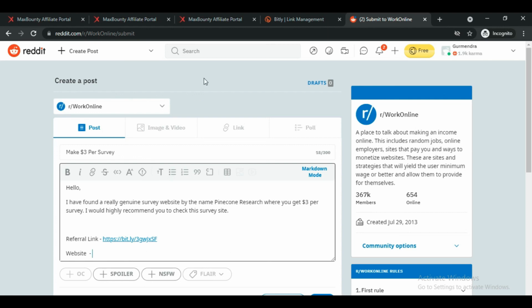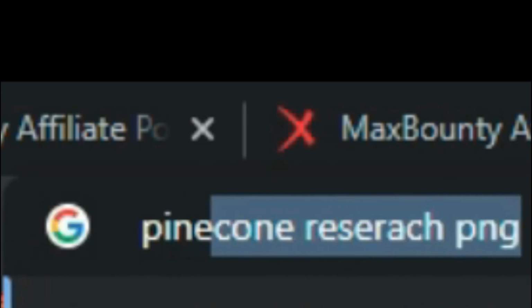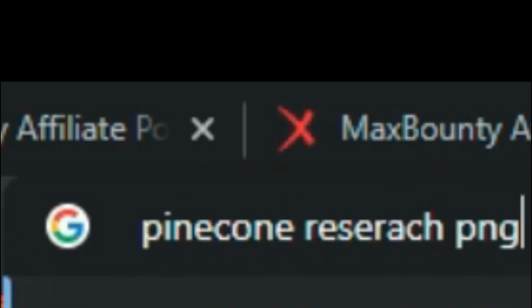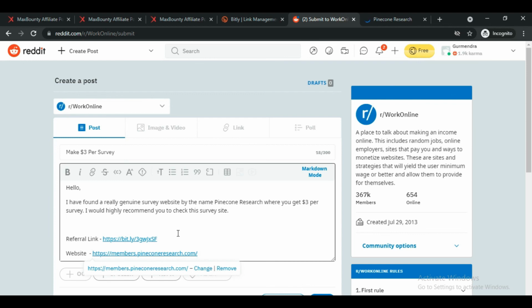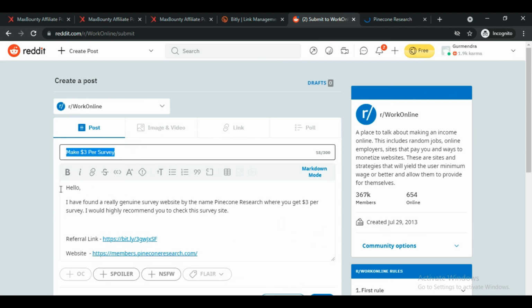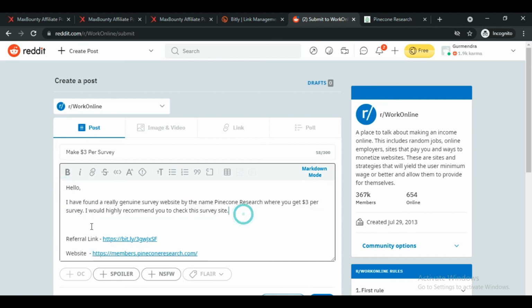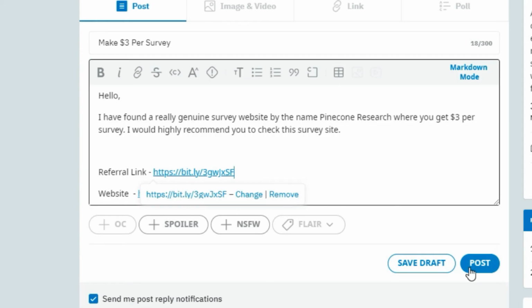We have to also give the link to the website. So we can search in Google Pinecone Research, and let's open this website and let's copy this URL, and now we have to paste this URL over here. So here you can see that we have given a title, a little description, and then we have to click on the post button here.